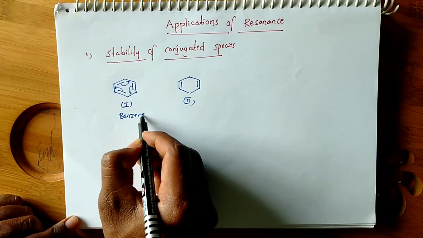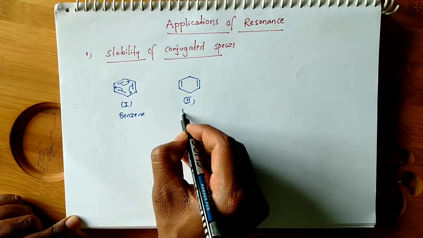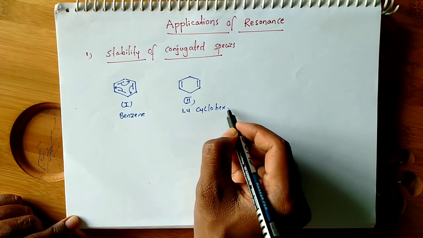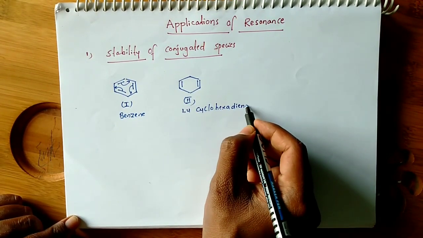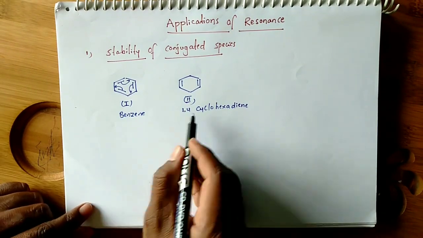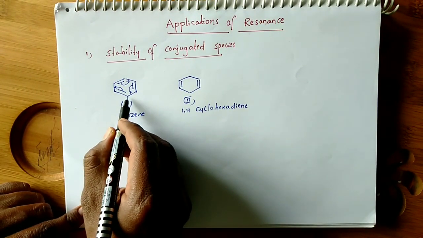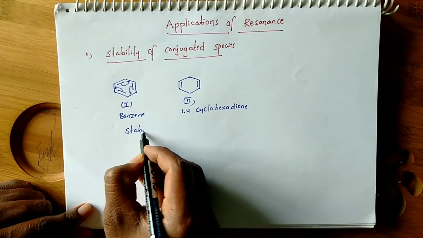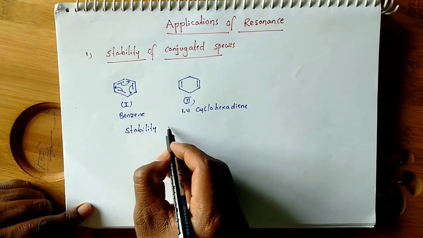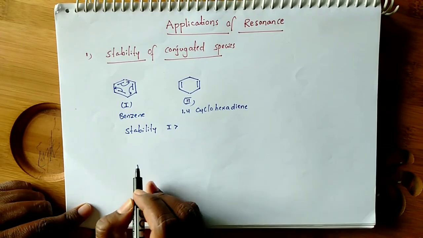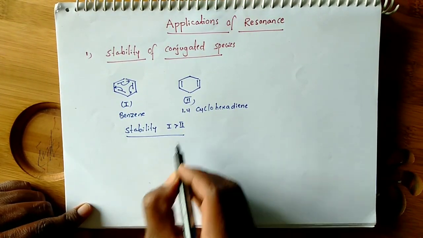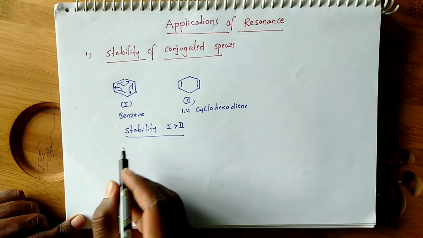Benzene, and this is 1,4-cyclohexadiene. Among these two there is conjugation you can observe in one, but there is no conjugation at all in the other. So the stability order of these two species, we know the molecule with conjugation is more stable than the molecule without conjugation. This is a cyclic structure.